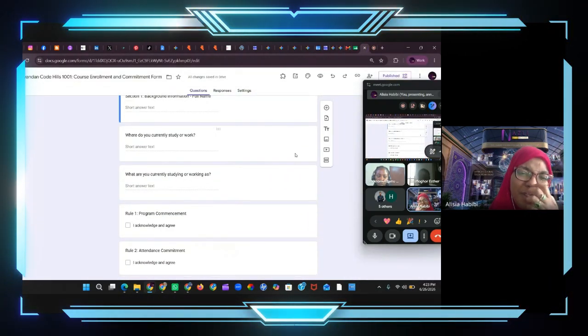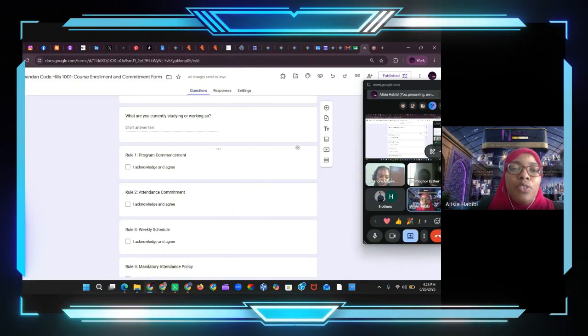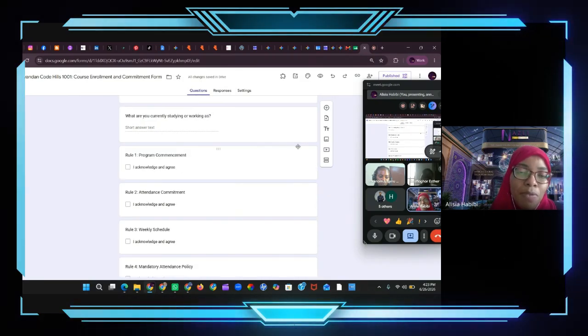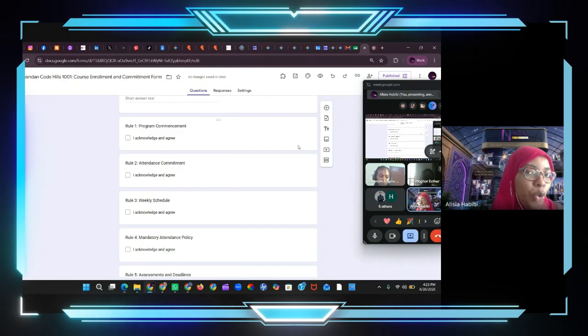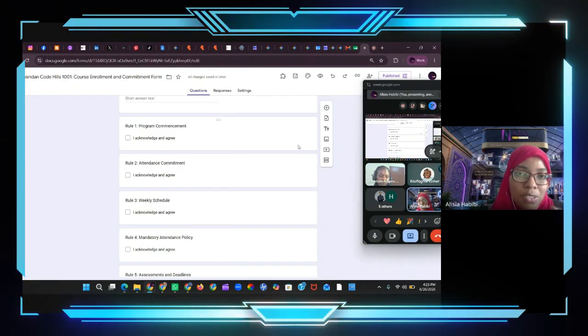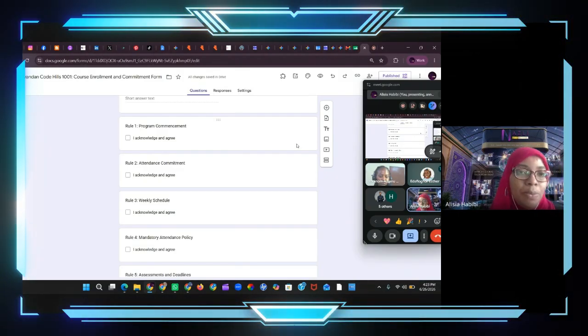Now, this form, I think for those of you who were in the Niger Pro Pulse, you know this form. For those of you who weren't, you don't know it. It's called the commitment form. You have to acknowledge that you understand that you have to be present for all attendances. These are 6-week sessions. You need to be present for all 6. And if you're absent from any session, of course, that means that you're going to be out of the course.